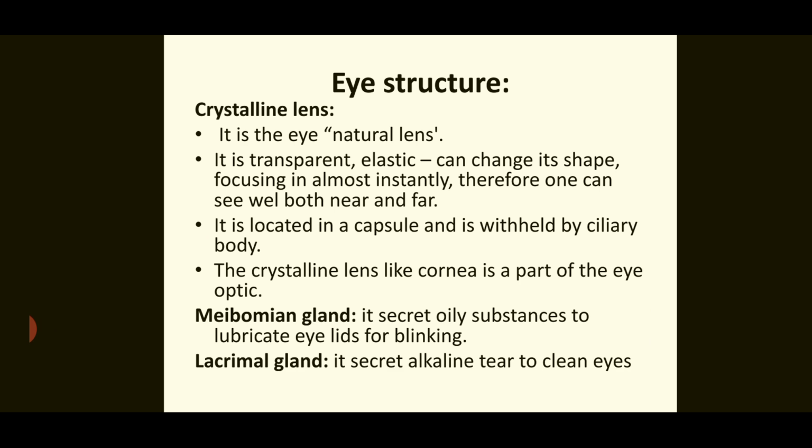Now I am going to discuss the glands present in the eye. The meibomian gland secretes oily substances to lubricate the eyelids for blinking. The next gland is the lacrimal gland. That gland secretes alkaline tears to clean the eyes.